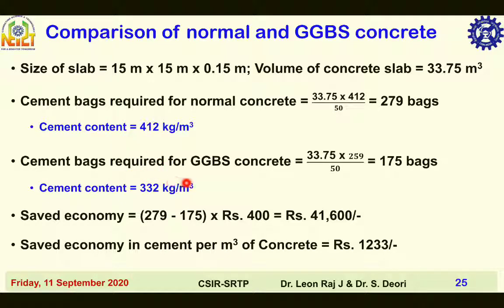Cement bags required for GGBS concrete is equal to 33.75 into 259 divided by 50, that is equal to 175 bags. Saved economy is 279 minus 175, that is equal to 104 bags, that is rupees 41,600. Here the cement content is 259 kg per meter cube. The saved economy in cement per meter cube of concrete is rupees 1,233.